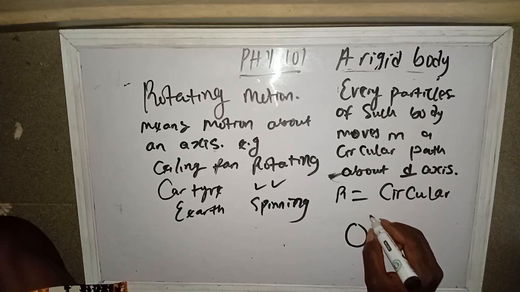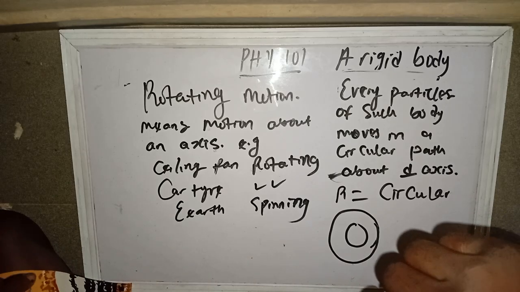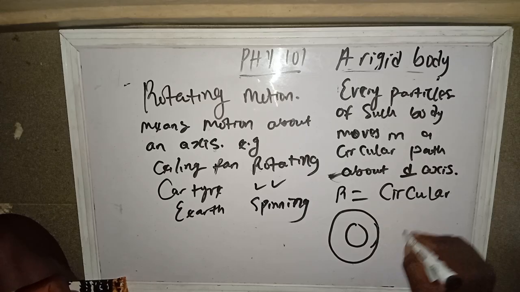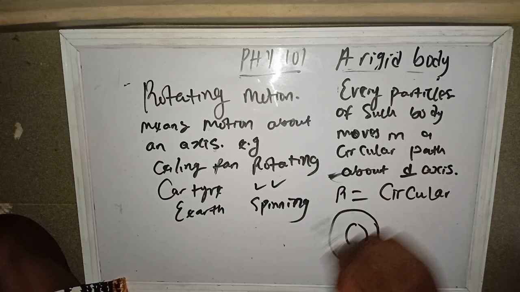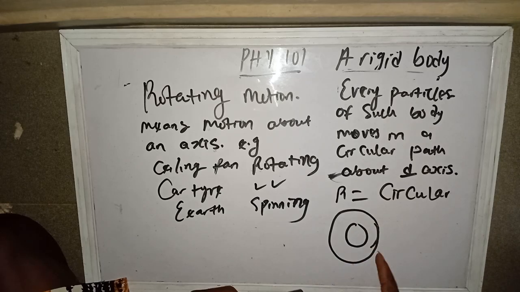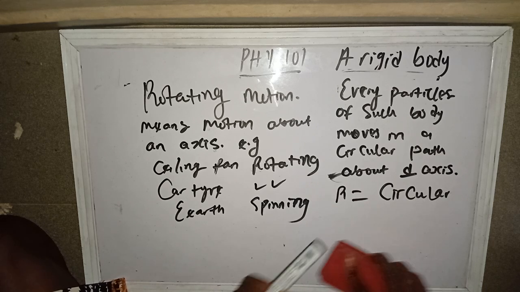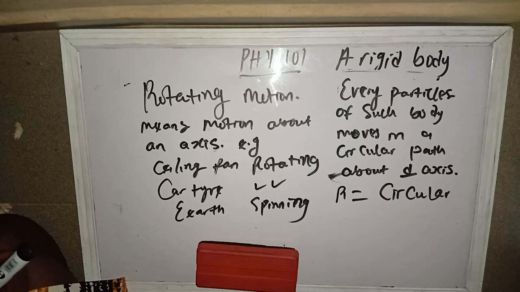Maybe a car is moving around the roundabout, so the car can move in a circular motion about it. But the car is not rotating. For the car to be rotating, it would have to rotate like this as it's moving. But it's possible for the car not to rotate and yet move in a circular pattern. So not all circular motion is rotational motion, but all rotational motion also involves circular motion. Yes, I think that should be correct. And if there's anything to add, probably in the comment section.